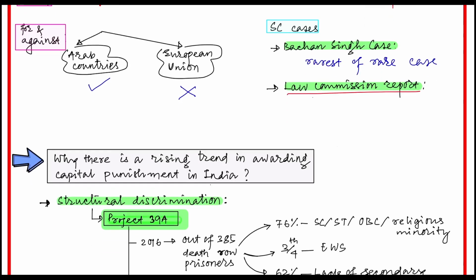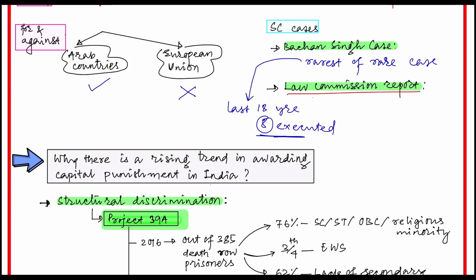Okay, if we look at the data, in the last 18 years, 8 people so far have been executed in India. The Law Commission report in 2015 says that the death penalty should be abolished, and that it should be applicable only in case of terrorism.